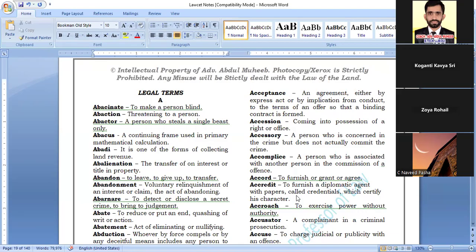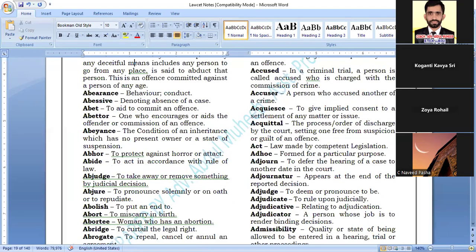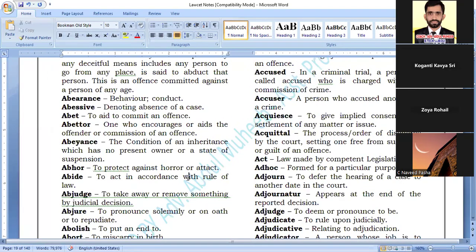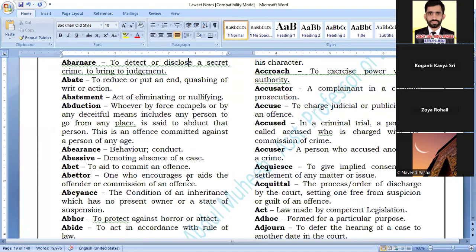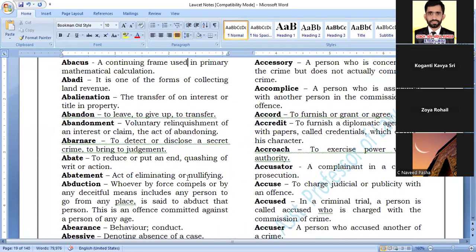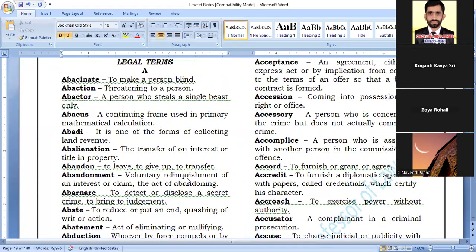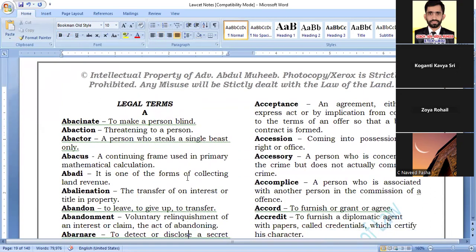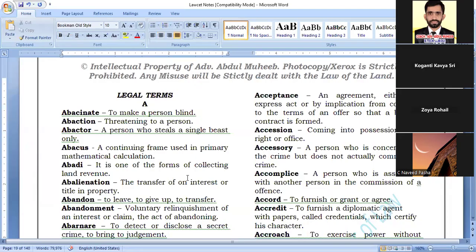What is the first word you can read on the screen?